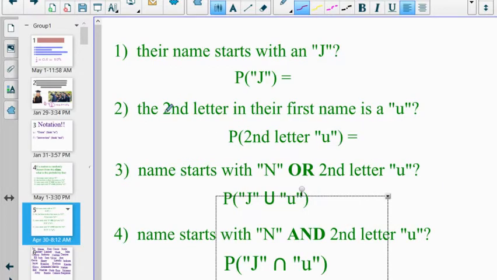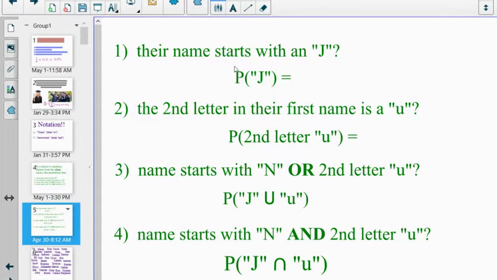Now, expressing these in correct notation, when I say what's the probability that their name starts with the letter J, I might just use this notation: uppercase P and then parentheses. It looks kind of like function notation, and it kind of is function notation. So this would be, what is the probability that their name starts with J, the probability the second letter in their name is U, etc. And here I'm using the uppercase U shape to represent the "or," the union of these two, and then the upside down U, or almost an A, representing the intersection, "and."